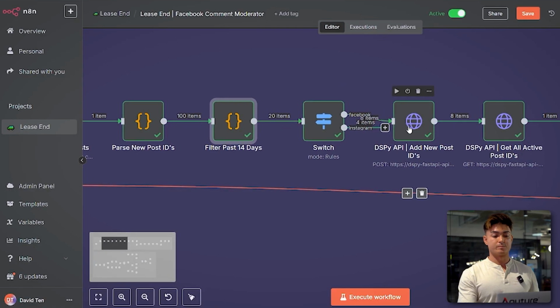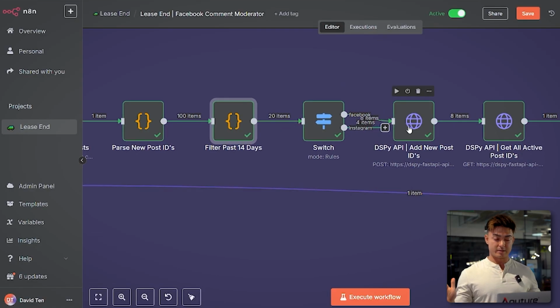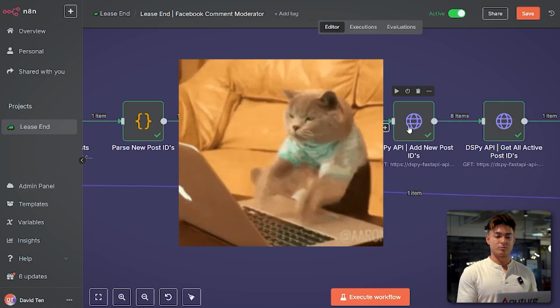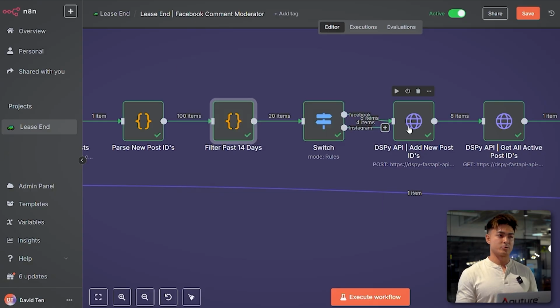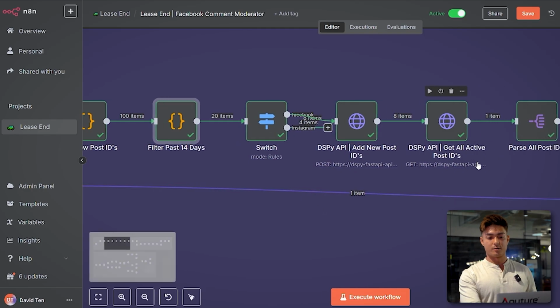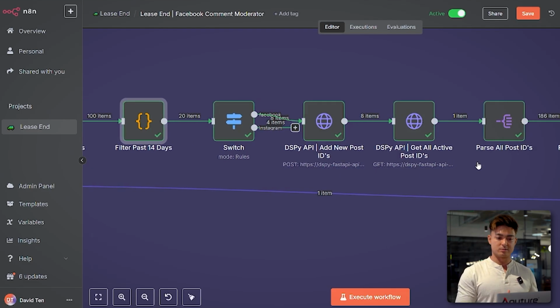After that, we are separating from Facebook and Instagram. Right now, I'm not replying to comments on Instagram as much because for some reason, our audience there is basically dumber. They have dumber comments that don't need to be replied to as much. And we also have less volume of comments because our distribution is higher on Facebook. So right now I'm not touching it, but this system could easily be implemented for Instagram as well.